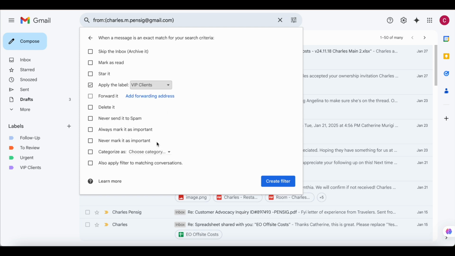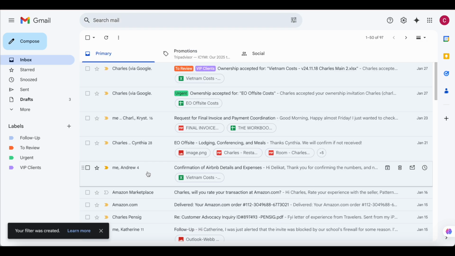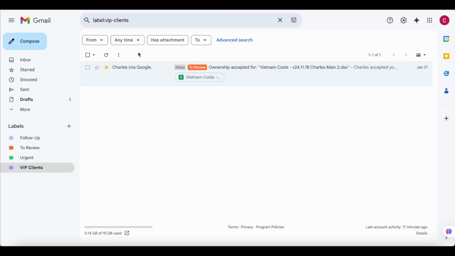So you're going to tap on that, and it will check that you will apply this label on any emails that come in from this email. Once you have done that, you create the filter. So in future, any emails from this specific person, when they come in, they will appear on this side. That is the VIP client.